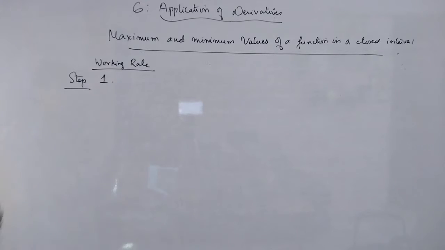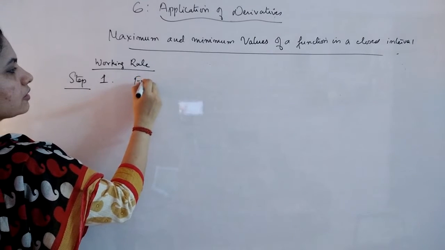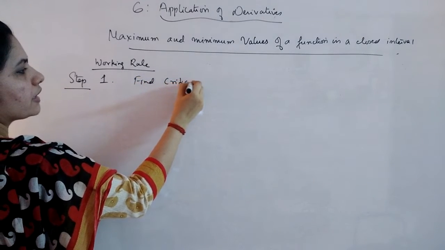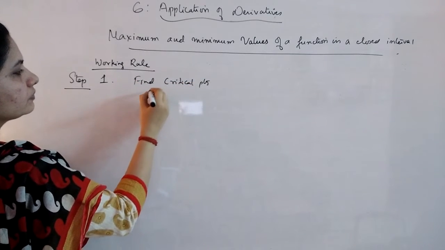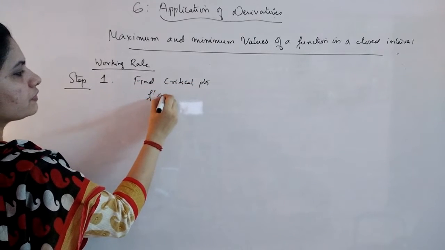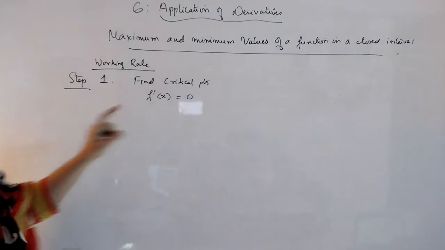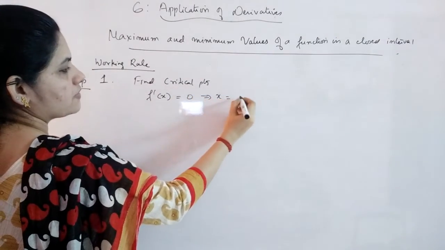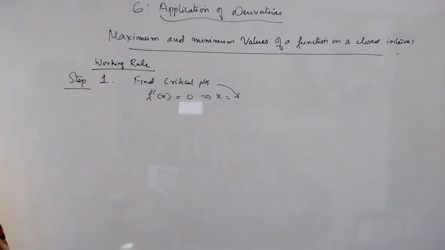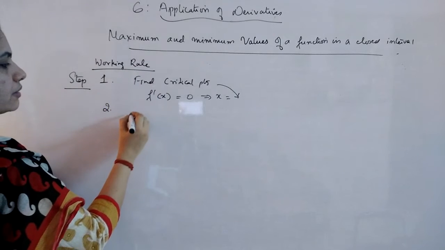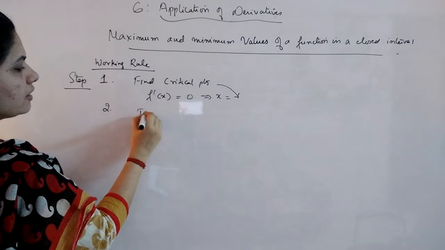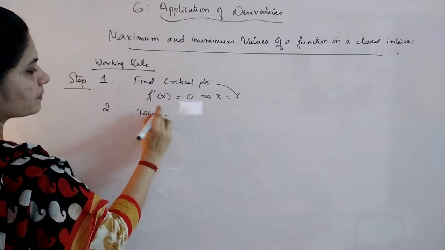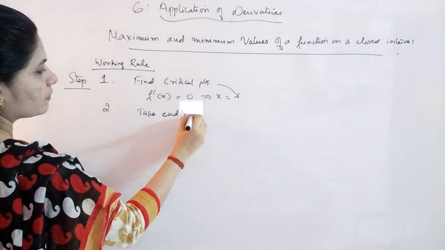First step, you will find all the critical points. How do you find them? You have to equate the function's derivative to 0 so that you will get the x values. These will be your critical points. And the second thing is, take the endpoints of the interval that is given in the question. Take the endpoints also.